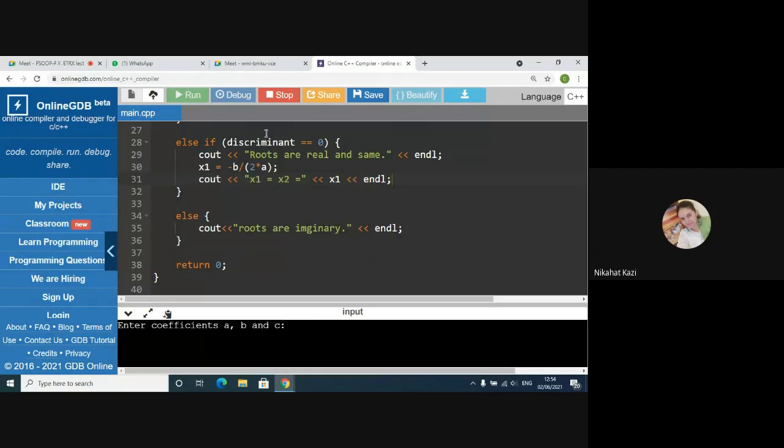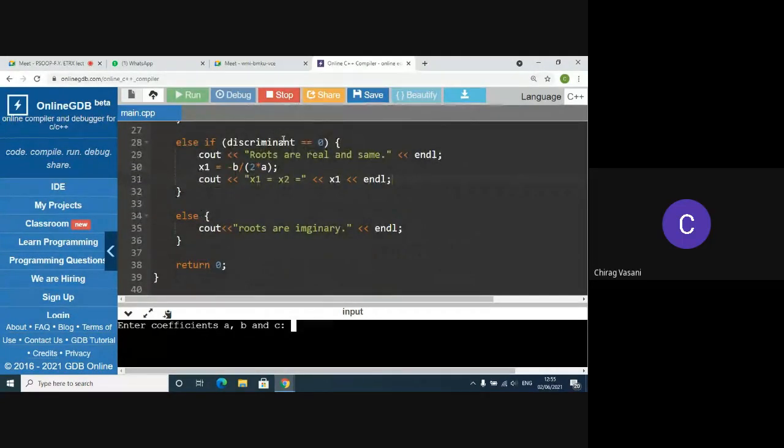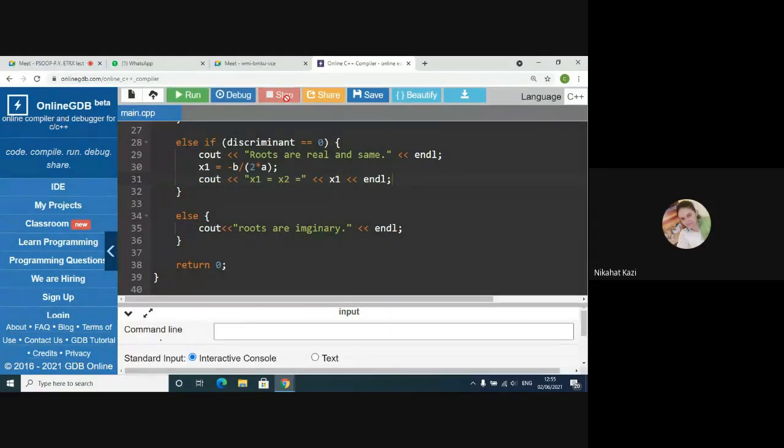So for imaginary you could also write down the formula, which is missing. Just write that. For imaginary, how will you write it? In A plus IB form, complex number form, X plus IY form. Yes, ma'am. You run this. Very good, Chirag. Thank you, ma'am.